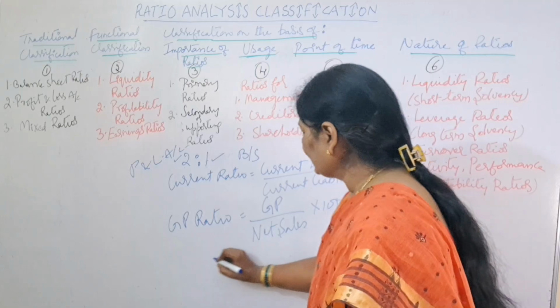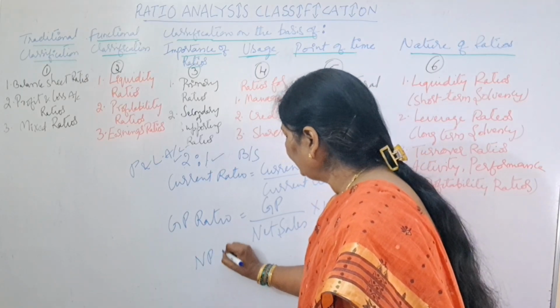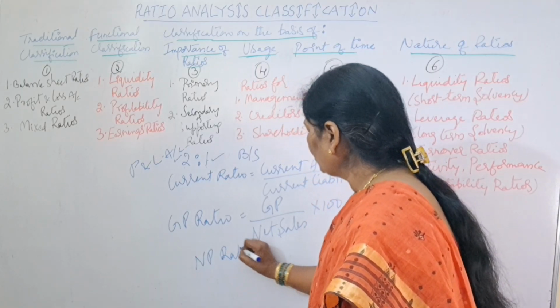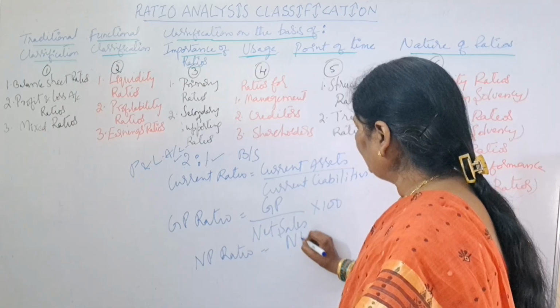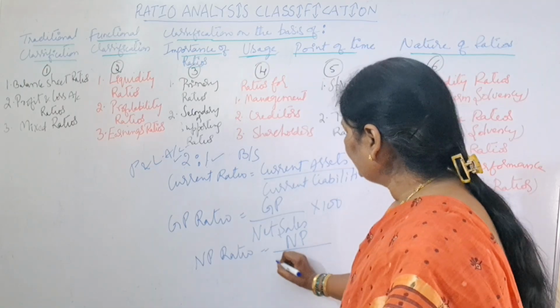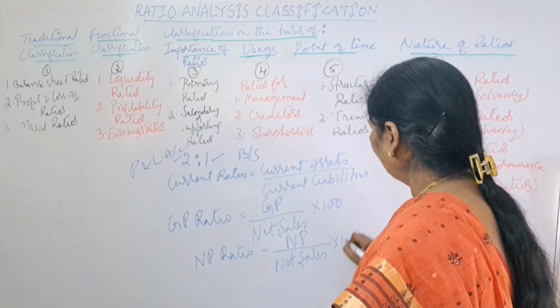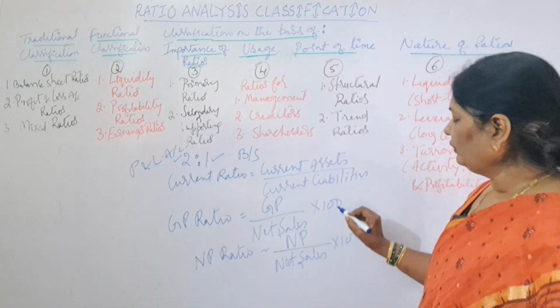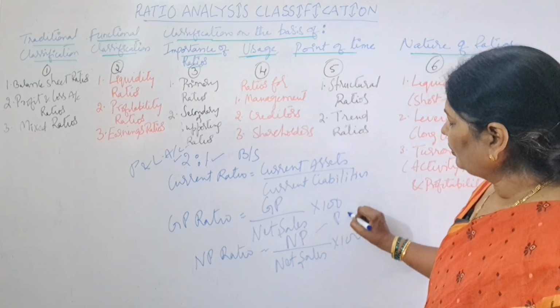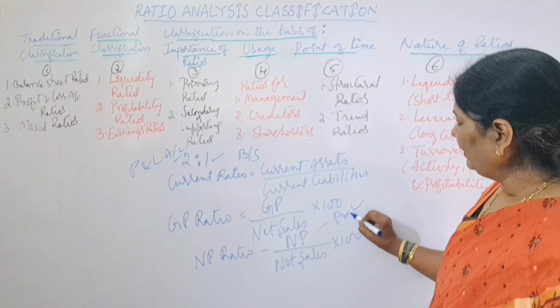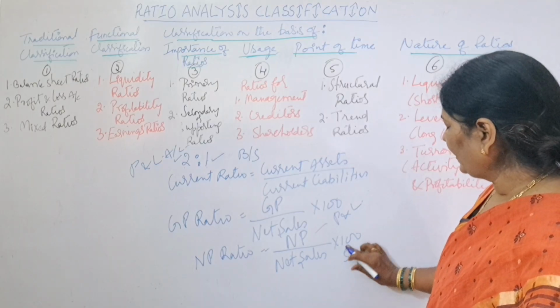I will show you another example. Net profit ratio. What is the numerator? Net profit. And what's the denominator? Net sales into 100. Here, net profit will be shown in the profit and loss account, and net sales will be shown in the trading account.